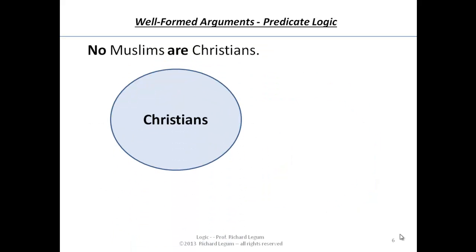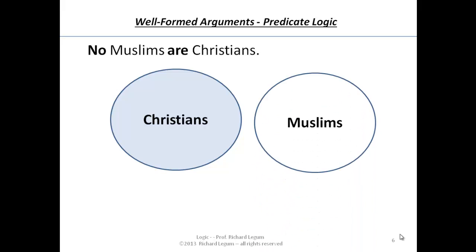And finally, we had the statement, no Muslims are Christians. We have the circle that represents all of the Christians. So everything that's a Christian is within that circle. Within the white circle is every person, not everything, I should have said, every person who's a Christian. In the circle with Muslims are all the people who are practitioners of Islam, who follow Islam. So this is how we would depict these generalizations.